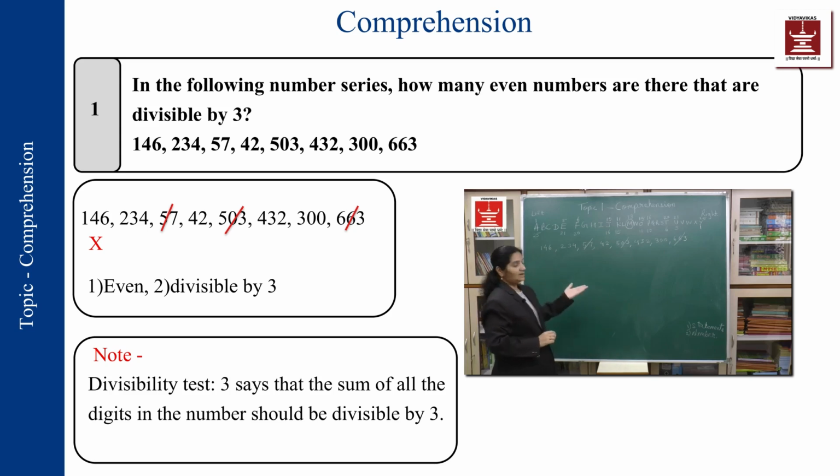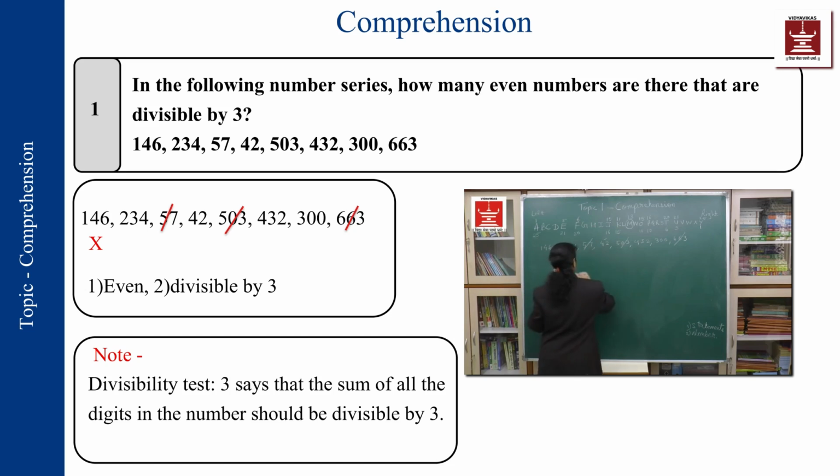Now out of these, what are left, we should know how many are divisible by 3. First I should know the divisibility test of 3. What does the divisibility test say? It says that the addition of all the digits in a number should be divisible by 3. A few numbers which at a glance you can see: 42, yes, 4 plus 2 is 6.